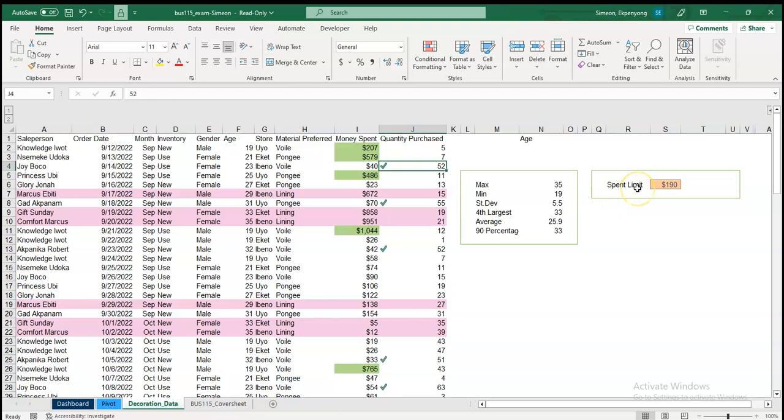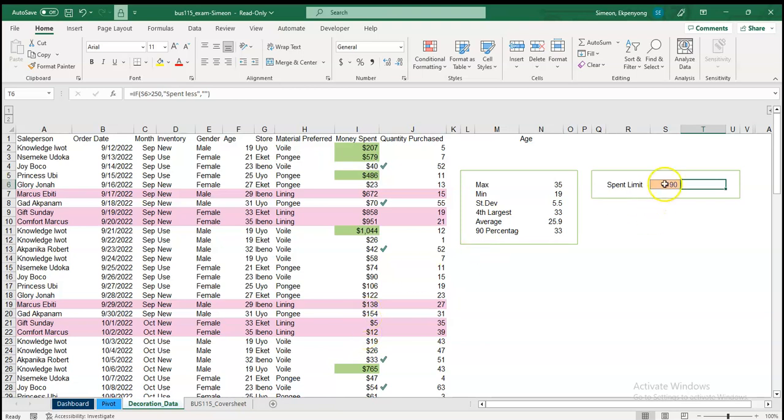Now here you can see the spend limits. I set up this notification so my friend can advise a customer who is spending more. I designed this column to tell you to spend less if the amount is greater than 200. Since the spend limit is within range, it shows green in the money spent.